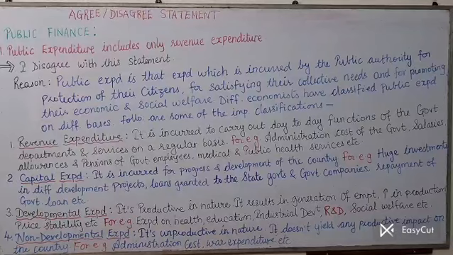Today we are discussing the statement which was asked in the 2026 current year board exam. The statement is: public expenditure includes only revenue expenditure. I repeat our statement: public expenditure includes only revenue expenditure. Whenever you are writing an answer to any agree-disagree statement, the first and very important thing is you must know the topic.